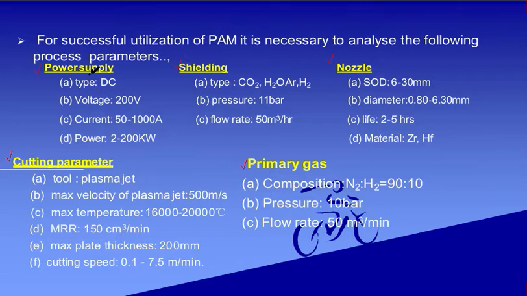If I talk about the power supply, what type should it be? It should be a DC type. What should be the average voltage? It should be 200 volt. What amount of current should be maintained? It should be between 50 to 1000 ampere. And how much kilowatt power is required? It should be between 2 to 200 kilowatt.